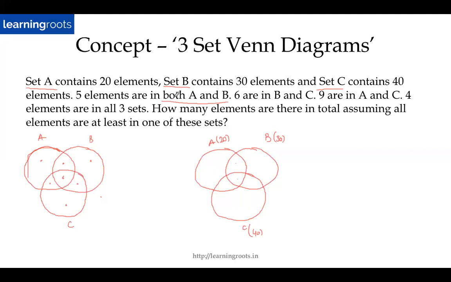But if the language is in this format, if it tells me that 5 elements are in both A and B, then it includes these two sets. So that means this plus this equals 5, right? So that is the reason why in such questions, I should be very careful of not plugging in the value directly here. I hope everyone got this.